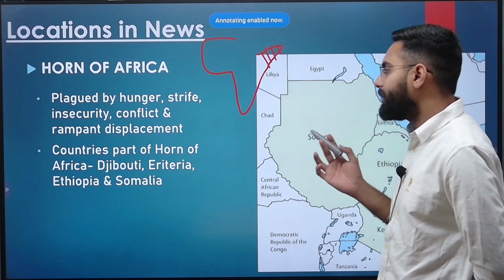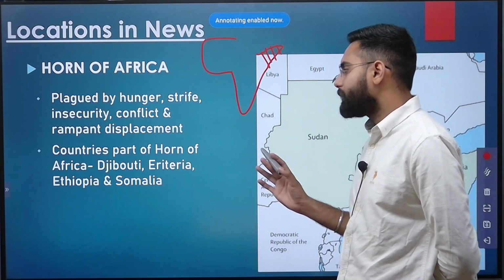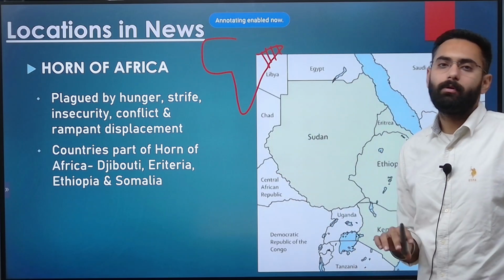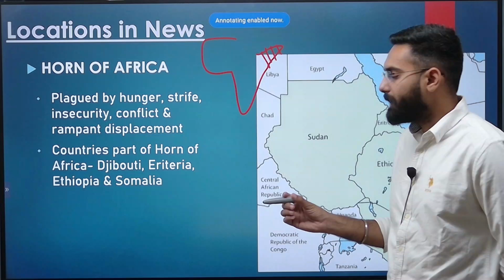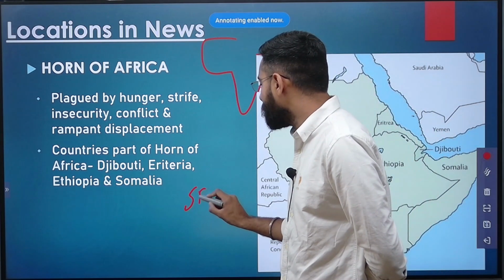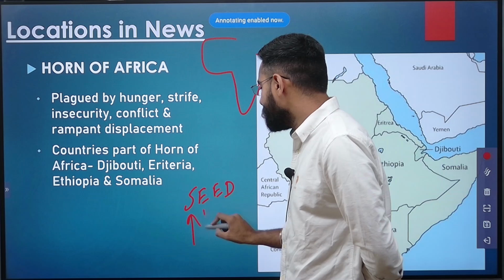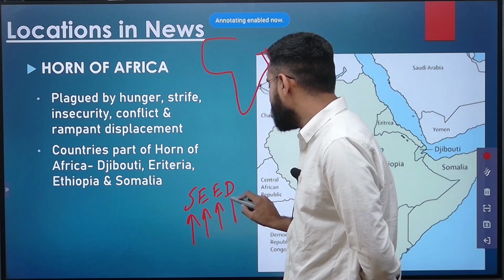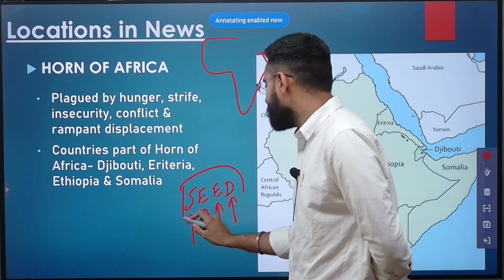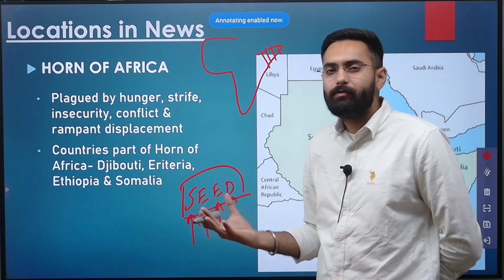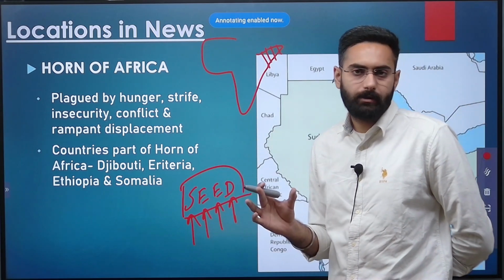There are four basic countries which are part of the Horn: Djibouti, Eritrea, Ethiopia and Somalia. Again, the acronym for this can be made in the form of SEED. So Somalia, Eritrea, Ethiopia and Djibouti. These are the countries which have been plagued by hunger, strife and massive displacement.